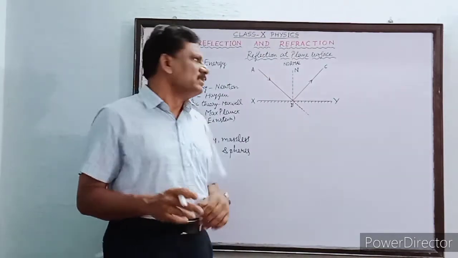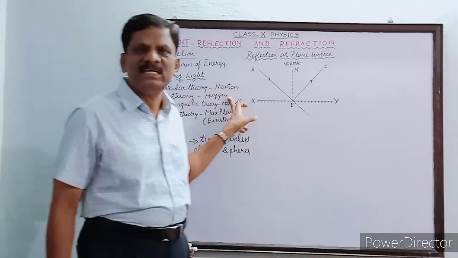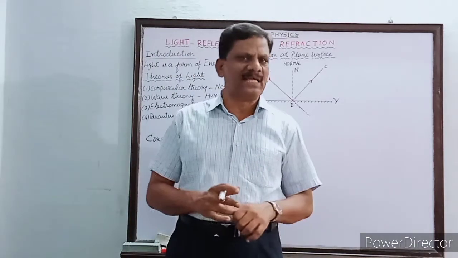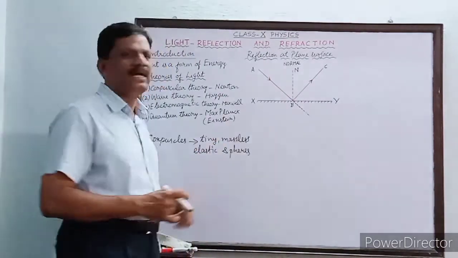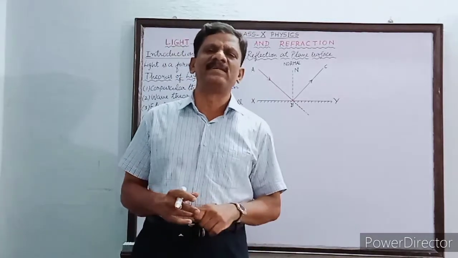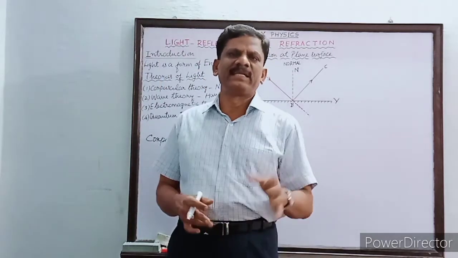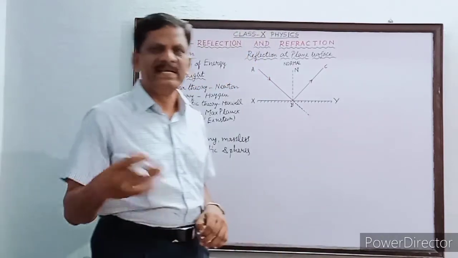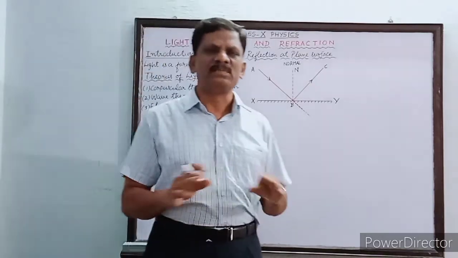So the next theory, namely the wave theory, came into existence, which was given by Christian Huygens. Huygens could prove almost all the properties which Newton proved and disproved also. Everything was proved by Huygens using this wave theory. Initially, he assumed that light travels in the form of longitudinal waves. But it was wrong. It was corrected by Fresnel, Foucault, Michelson and some other scientists to be transverse waves, and these transverse waves travel through space.